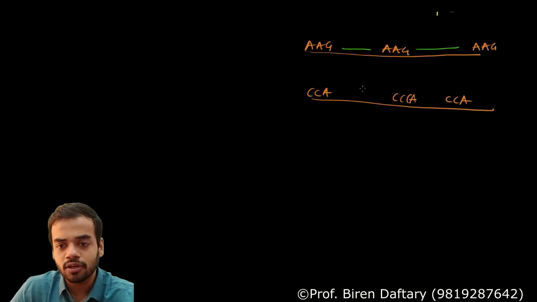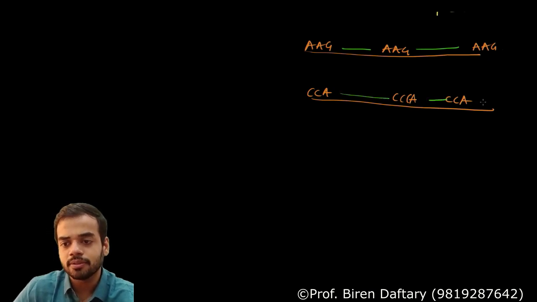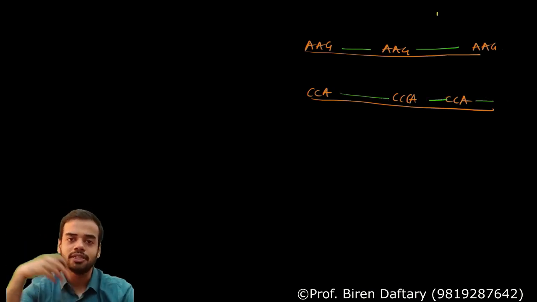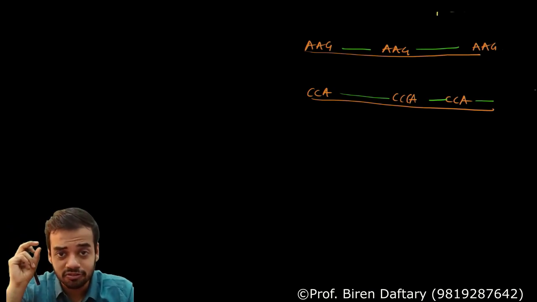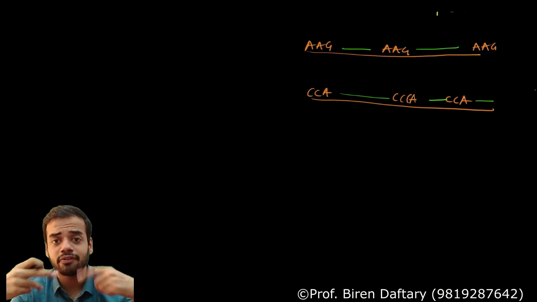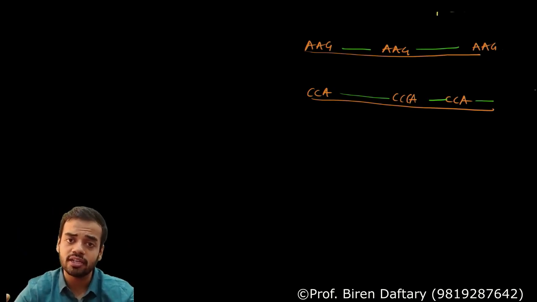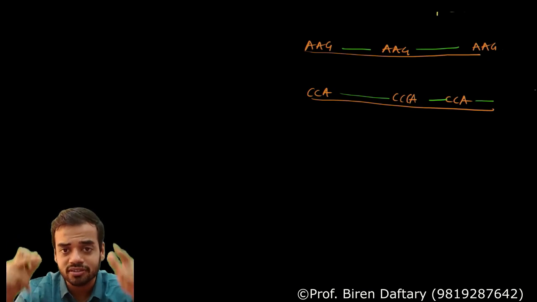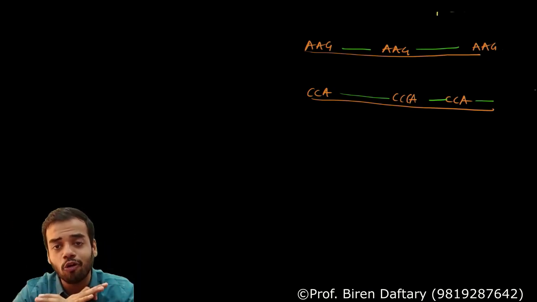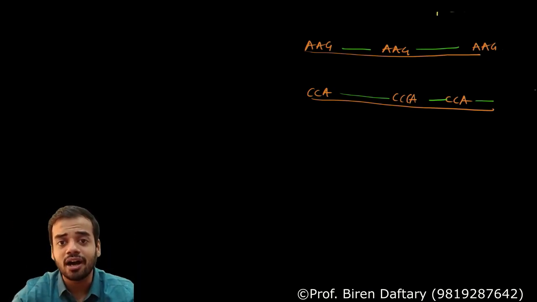Again in you, what is going to happen is in between, the sequences which are present are the sequences common with me. So do you understand what is happening is that the 0.1% sequence is repeating itself randomly in your DNA, also in my DNA. The only difference is my sequence is different, your sequence is different. Apart from that, all the other gene sequences are same in me and you.